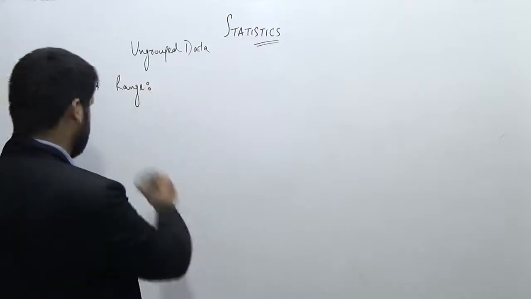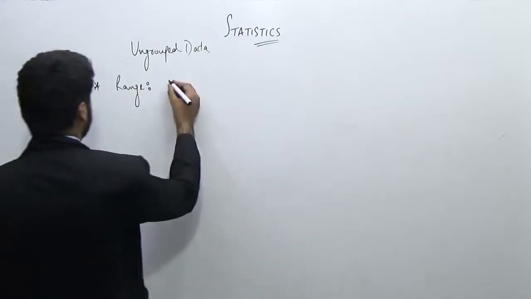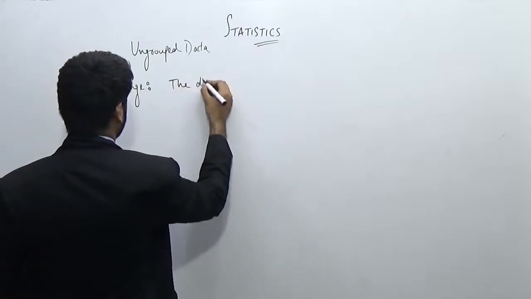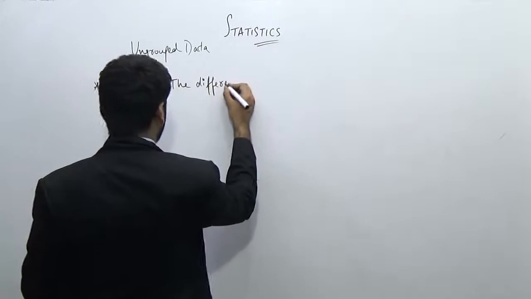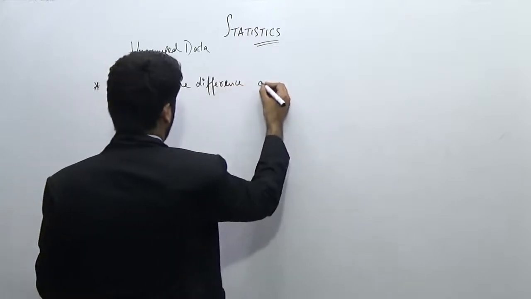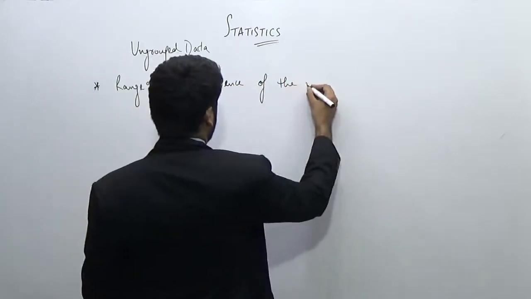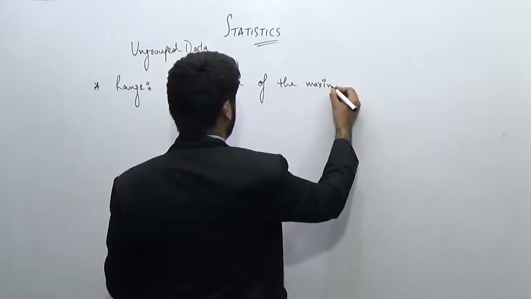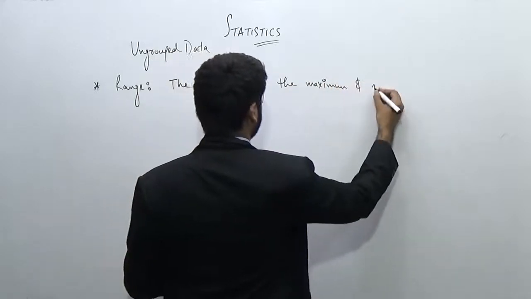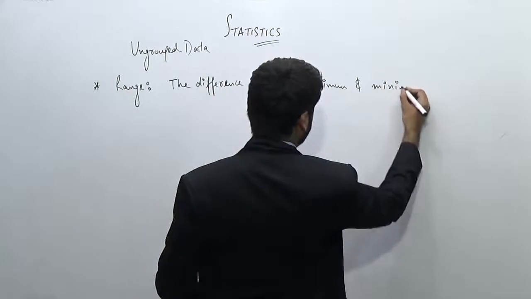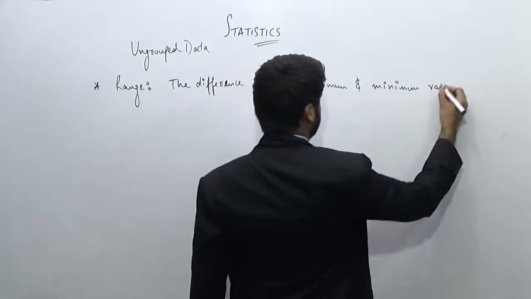Now let's see the definition of range. It is the difference between the maximum and minimum value of a variable.